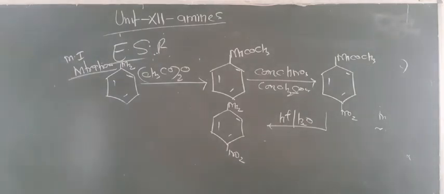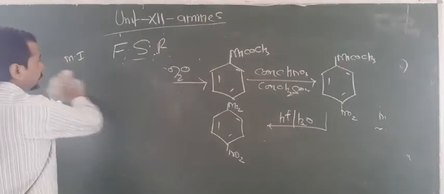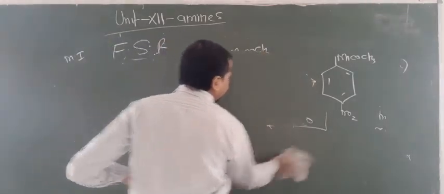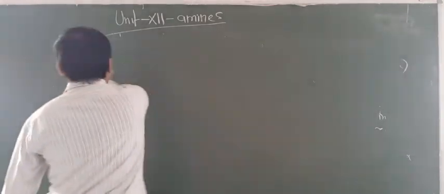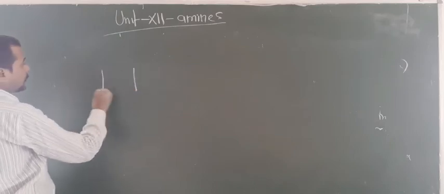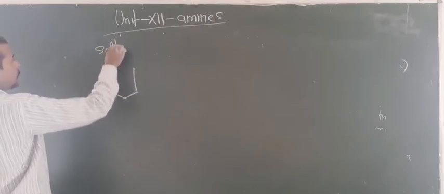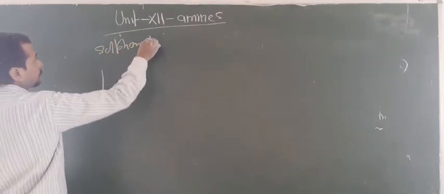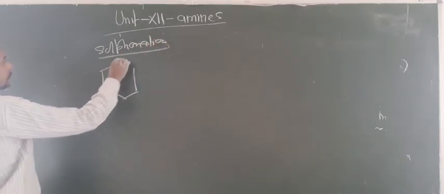Now the next most important reaction is sulfonation. Look here at sulfonation.